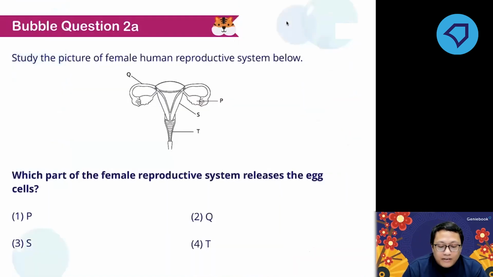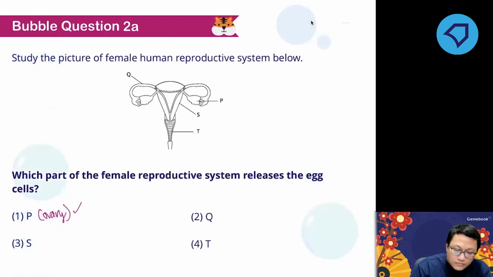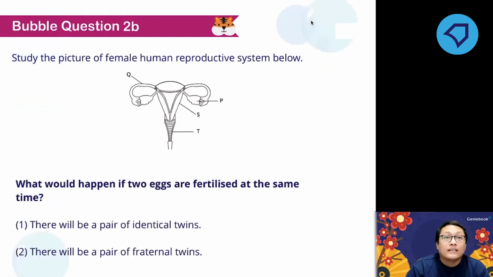Which part of the female reproductive system releases the egg cell? Vagina, ovary, fallopian tube, or the womb? The answer is P, which is the ovary. Next question. Identical or fraternal? Two eggs fertilized at almost the same time, so that will be fraternal twins.